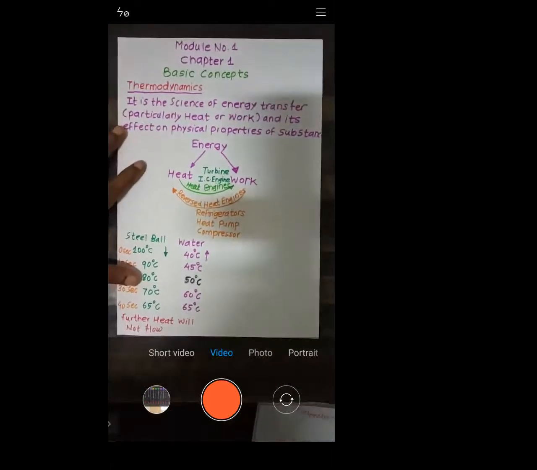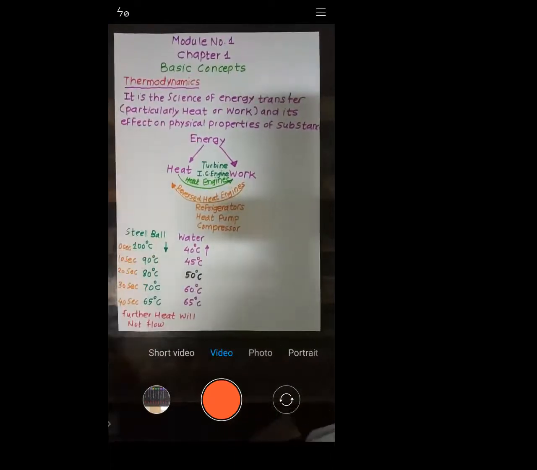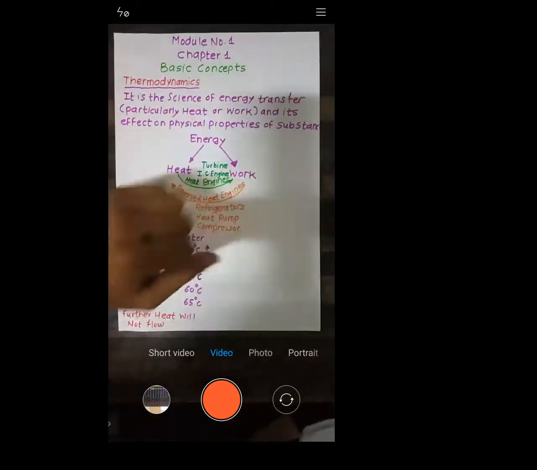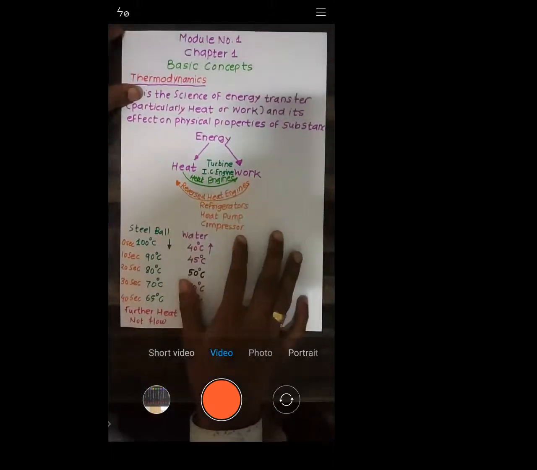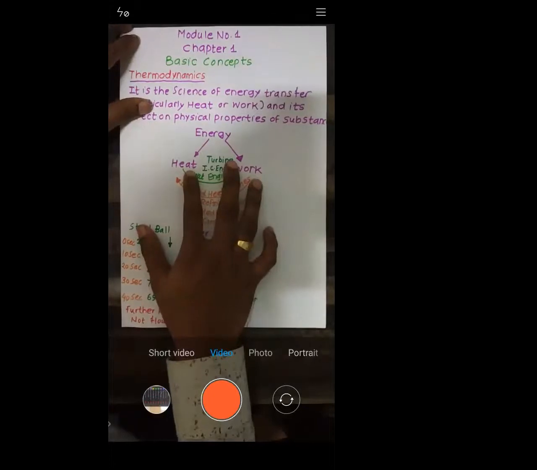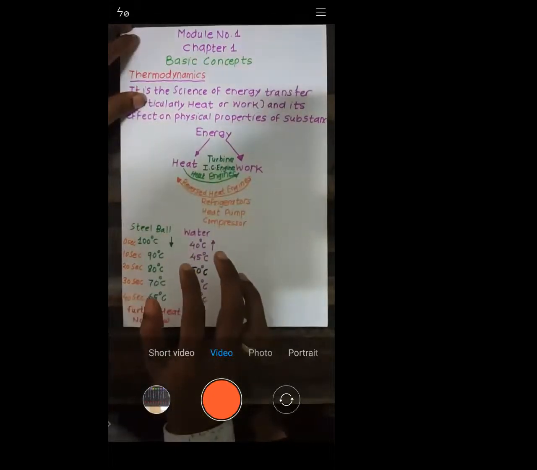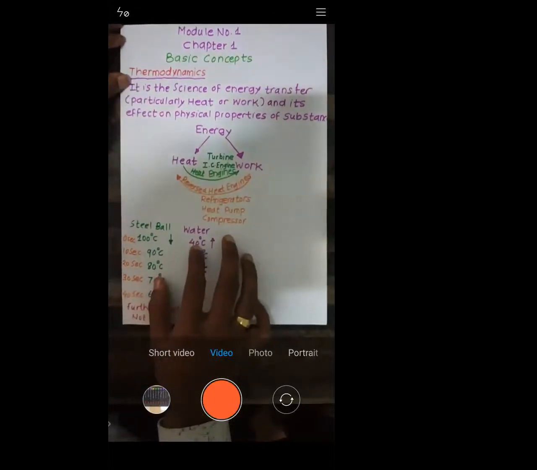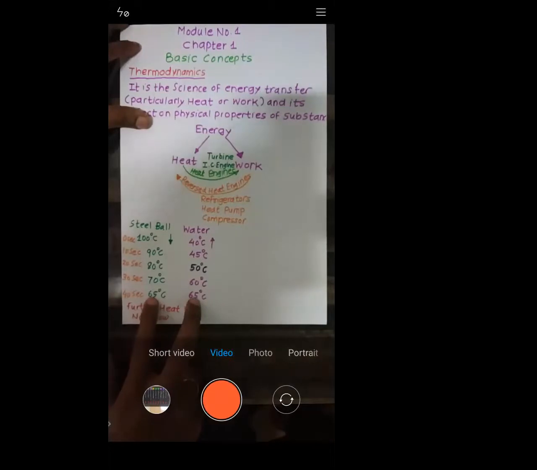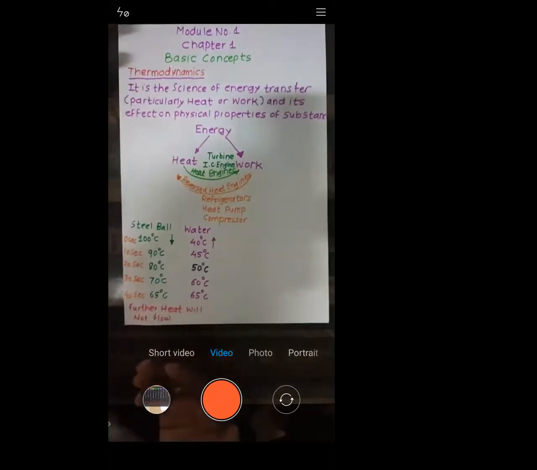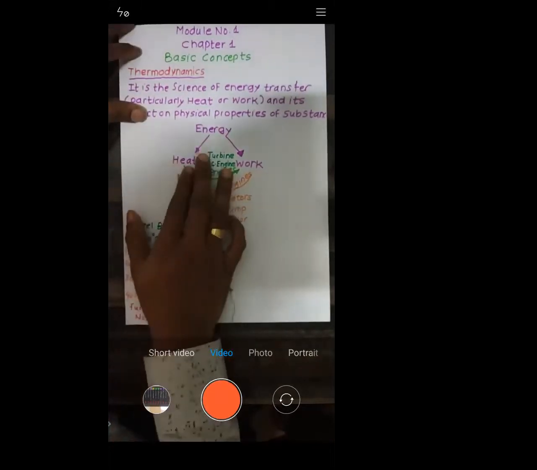I taught you about what is heat. Now what is left is what is work. So, what is heat? The heat is basically the form of energy which is transferred by virtue of a temperature difference. Whenever there is a temperature difference, the heat will flow, and when there is no temperature difference, the heat will not flow. So that is basically heat.